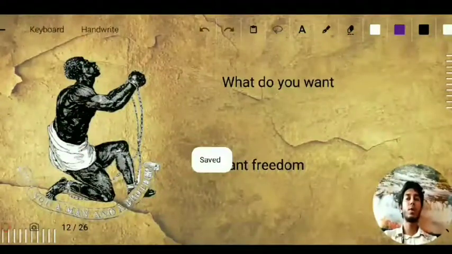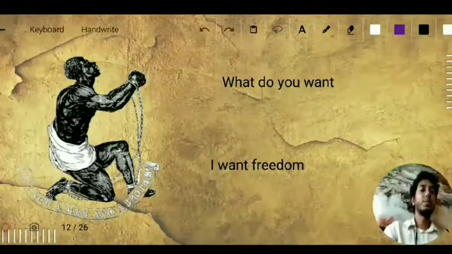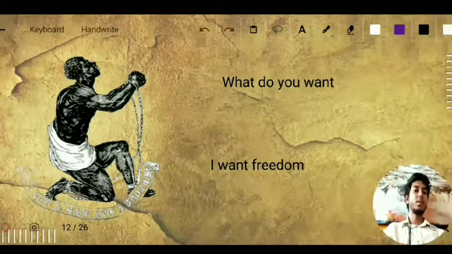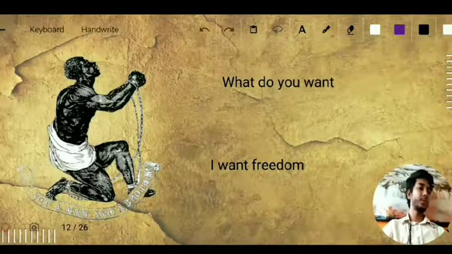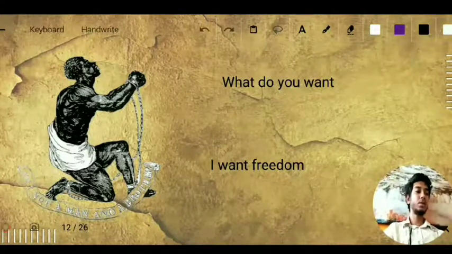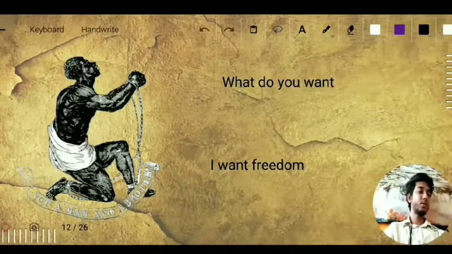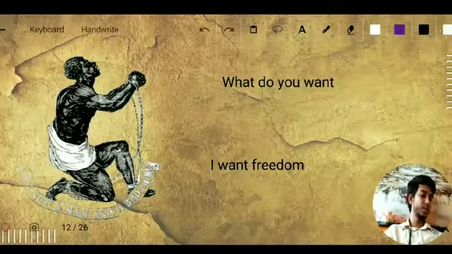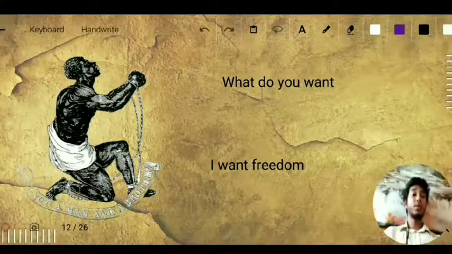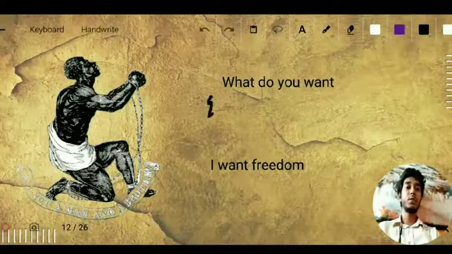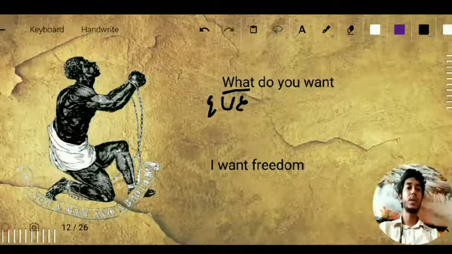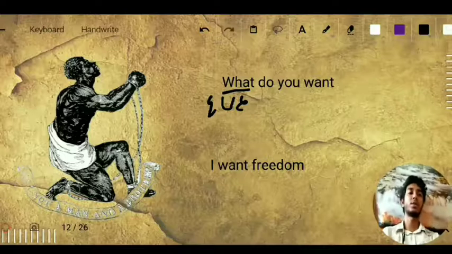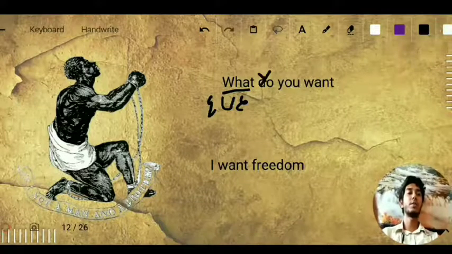What do you want? I want freedom. Here we have the word for what, which is que, and I want is quiero. So what do you want? You want will be quieres. For what we will write que, QUE, que. Que es esto, like what is this? In that session I taught you this. Do is redundant here because it's a question.